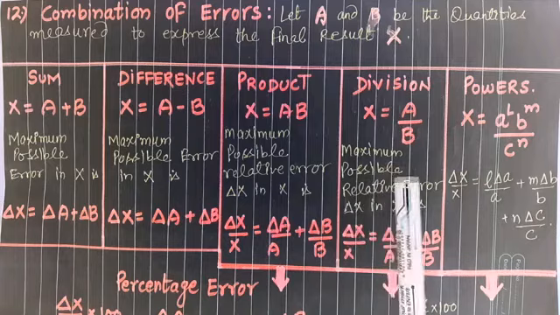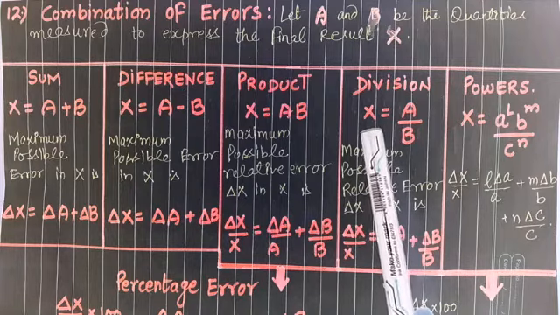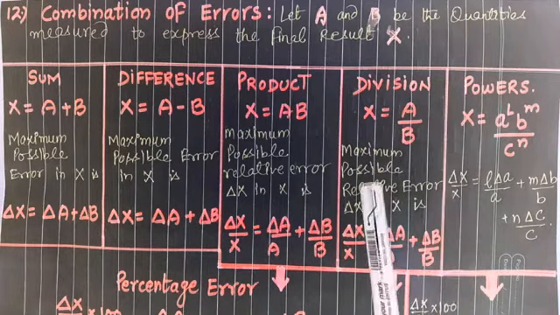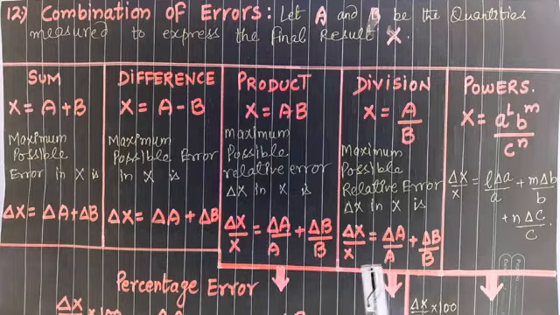Similarly, division. Let the result be obtained by dividing A by B. Then maximum possible relative error in x is delta x by x, equal to delta A upon A plus delta B upon B. Both the formulas are same.